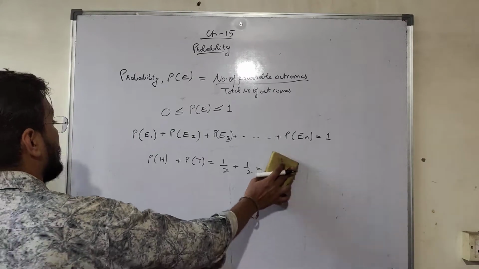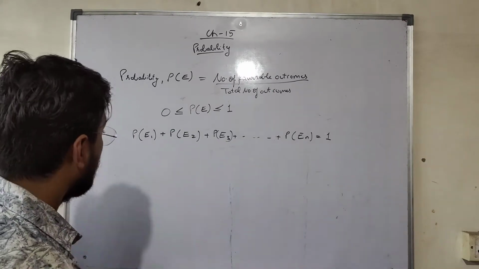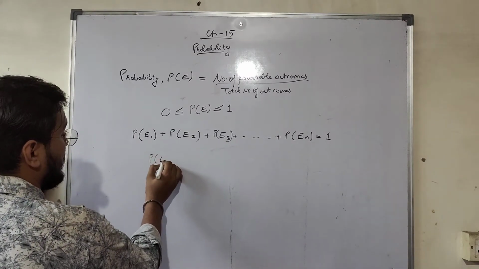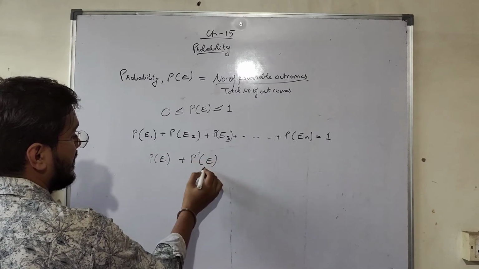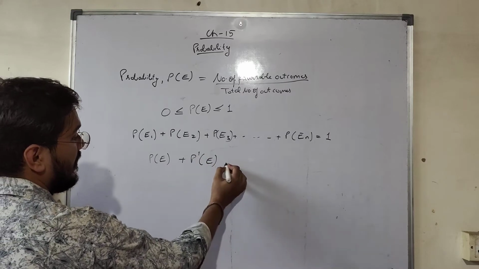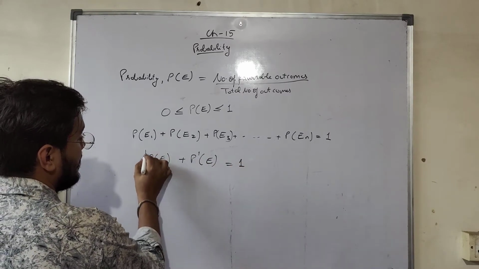Thirdly, probability of an event to happen, right, plus probability of same event not to happen, right? E dash means not happen, will always be 1, right?